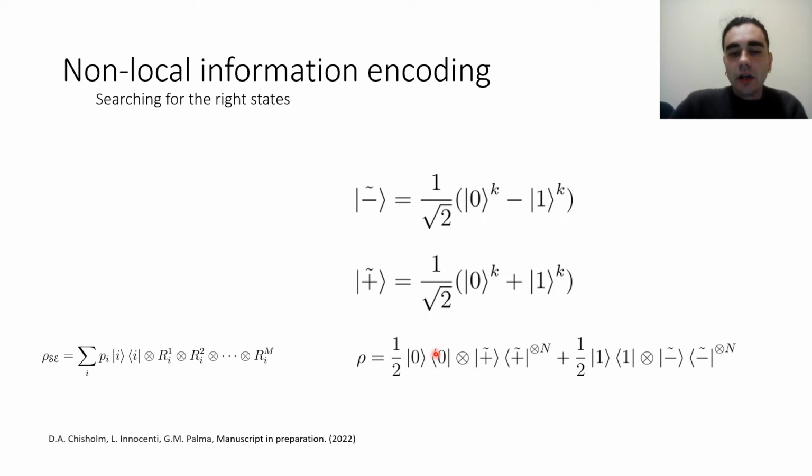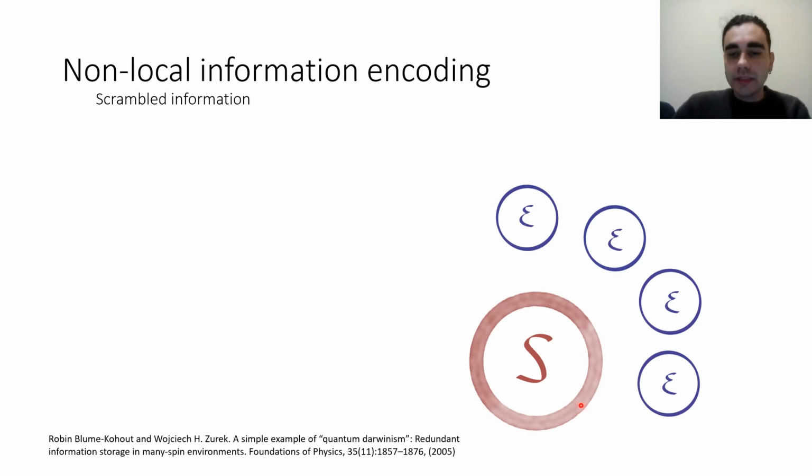And the global state, the system plus environment, will have this form. So we have the environmental fraction in the plus tilde state if the system is in the 0 state, and the environmental fraction in the minus tilde state if the system is in the 1 state. And as you can see, this global system and environment state has an SBS structure. And for reference, this is a reminder of what the SBS structure is in general. So once again, we have a system and we have some environmental fragments, and each environmental fragment holds all of the relevant information about the system.